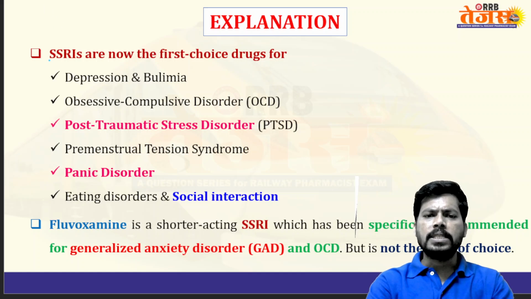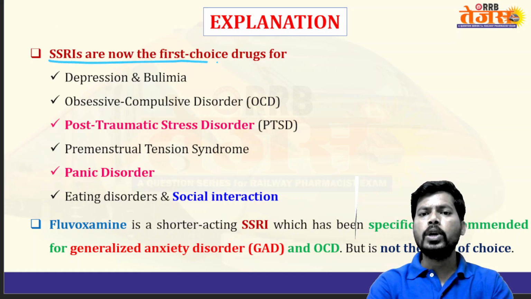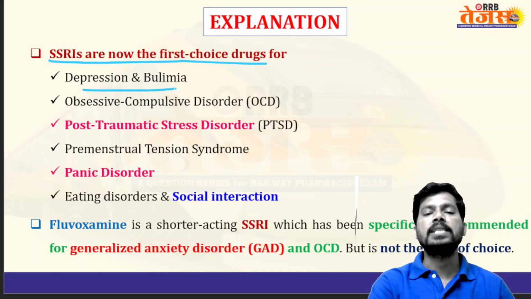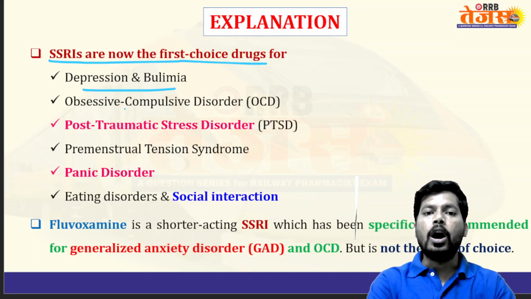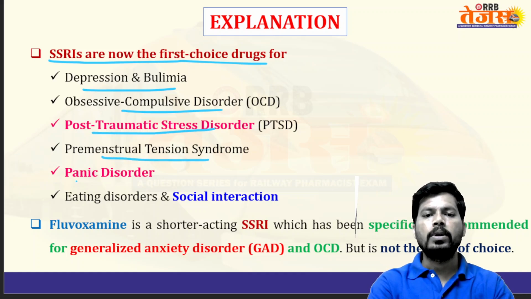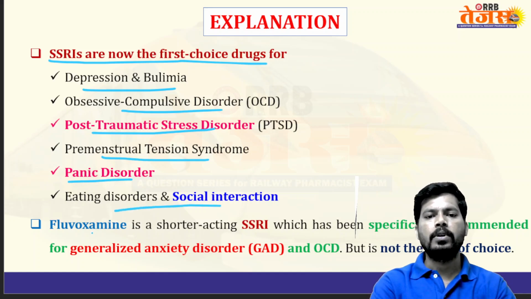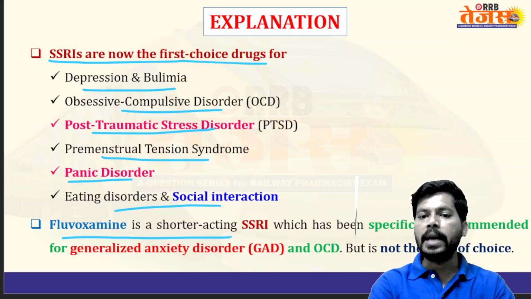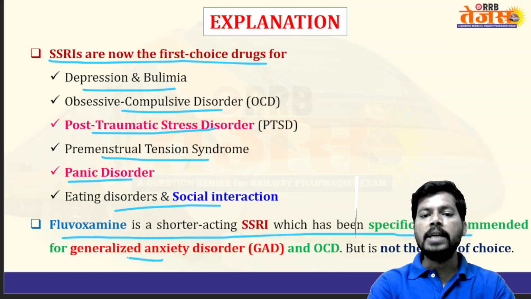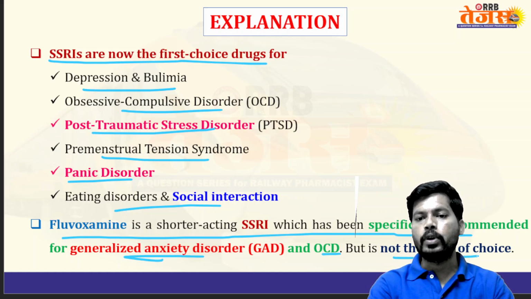Next, SSRIs are now the first choice of drugs for treatment of depression as well as bulimia nervosa, excess eating, obsessive compulsive disorder OCD, post traumatic stress disorder, premenstrual tension syndrome, panic disorders, eating disorder, and social phobia. Fluvoxamine is a short-acting SSRI which has been specifically recommended for generalized anxiety disorder and also OCD, but is not the drug of choice.